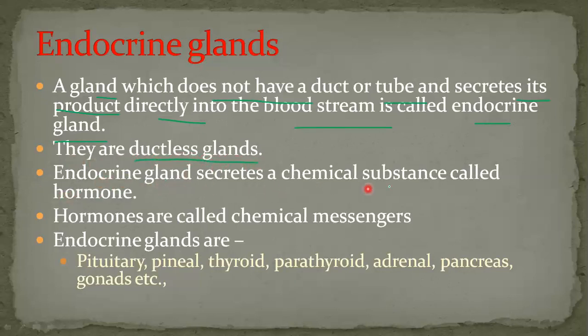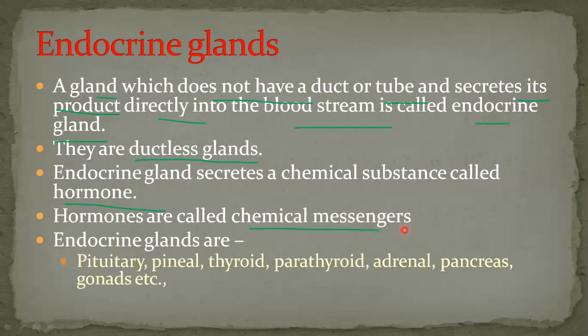Endocrine glands secrete a chemical substance called hormone. Hormones are secreted in small quantities and poured directly into the blood, and carried throughout the body by the blood circulatory system. Hormones are called chemical messengers because they have their effect at a site different from the site where they are made.